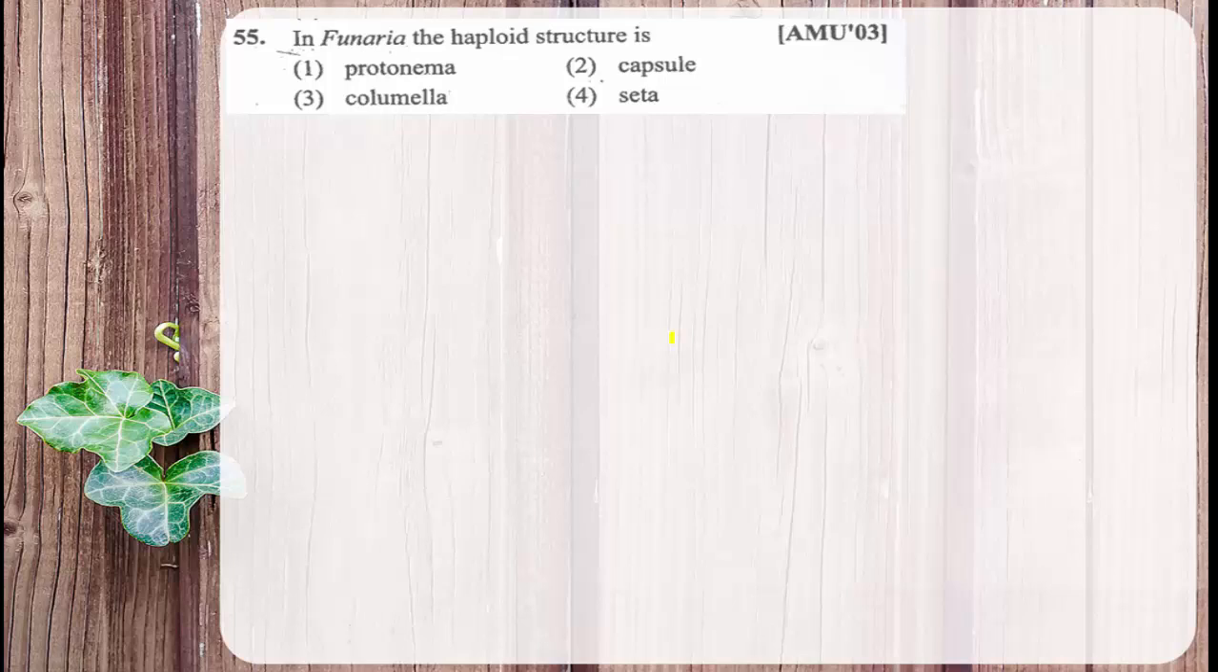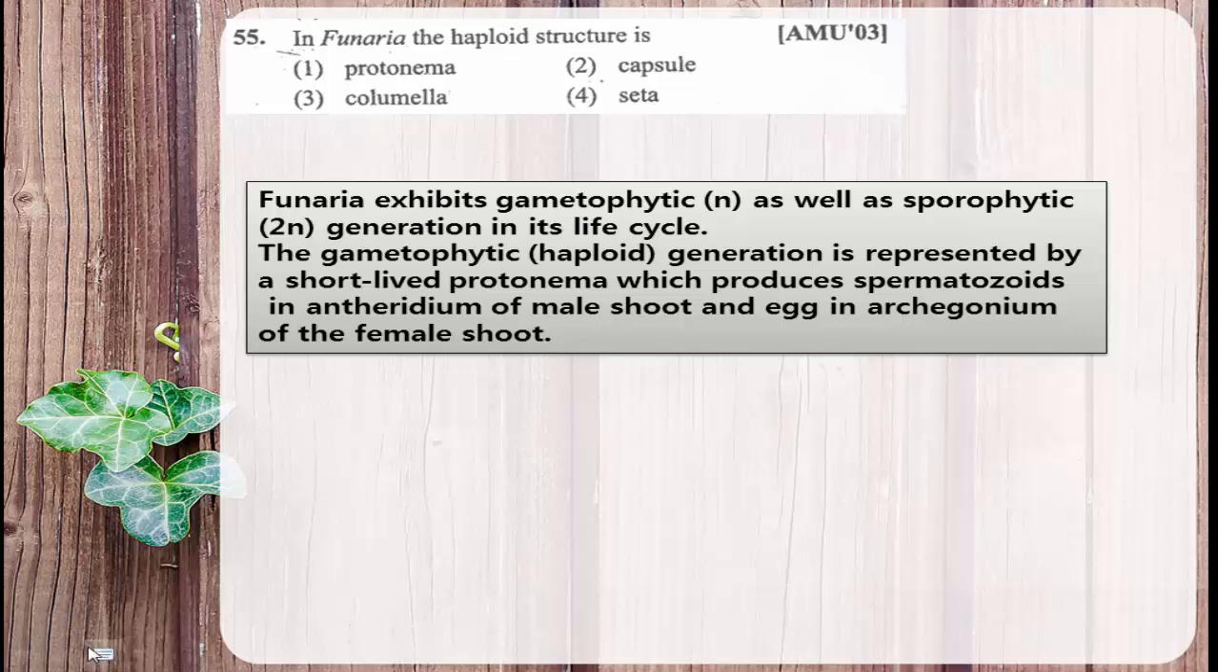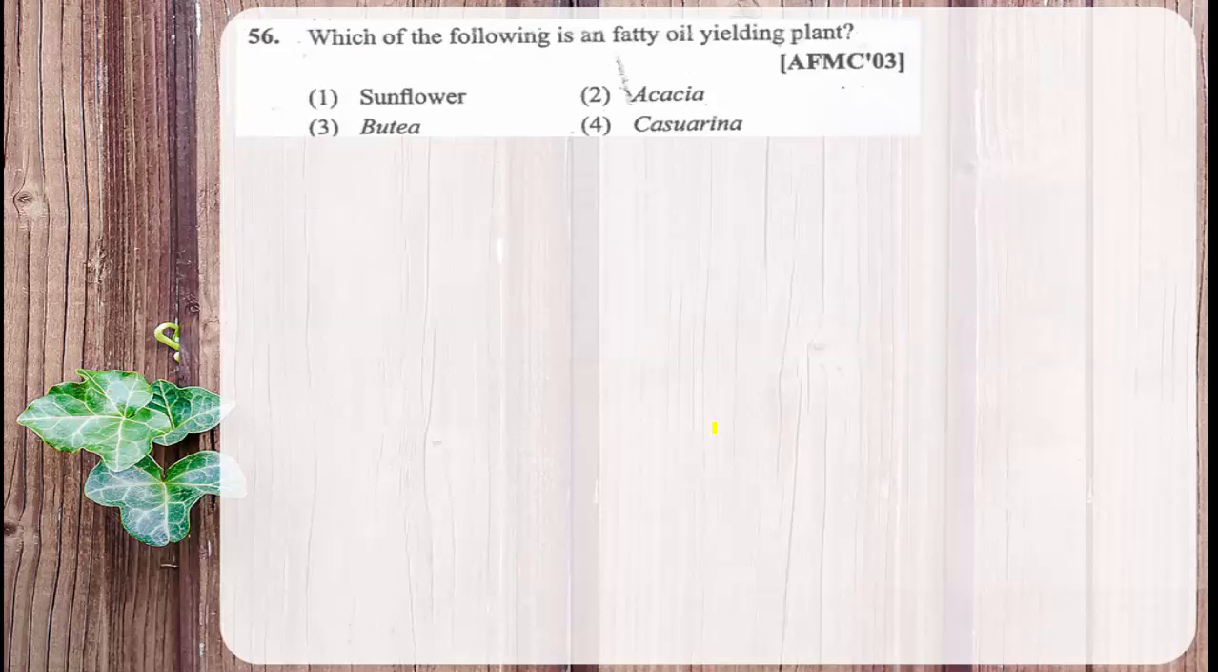So moving to the next question. In Funaria, haploid structure is, which one is the haploid structure? Very easy to remember actually. Columella, capsula, seta. Columella and seta are the parts of capsule. So only one option left is protonema. The protonema in Funaria represents the haploid structure. Protonema is the haploid structure produced in the Funaria. Then moving to the next question.